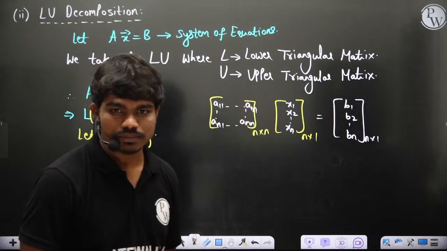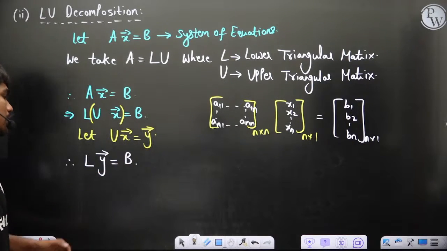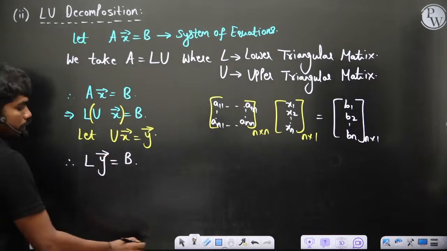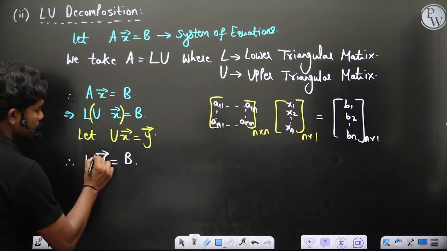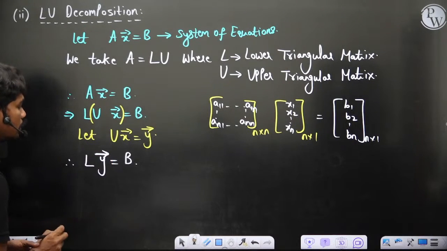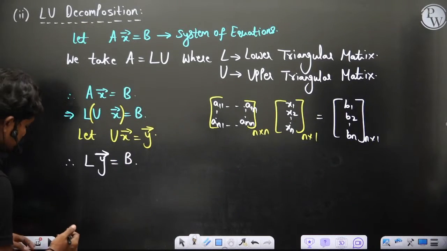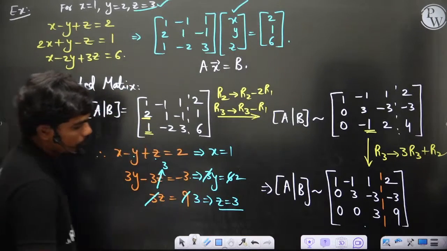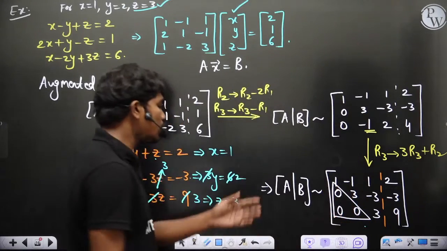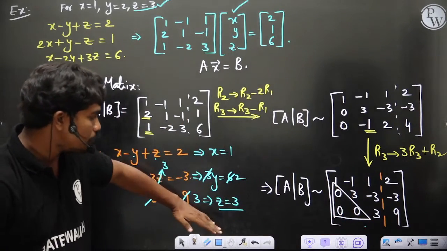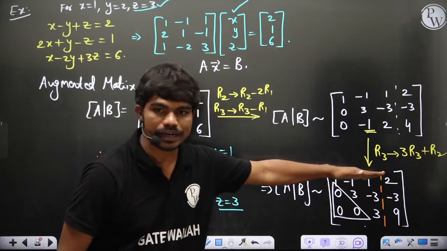Gauss-Jordan is also similar to this, we'll see. So Ly is equal to b, of course. Let's understand Ly is equal to b. This is L into y. So what is L? L is a lower triangular matrix. If you observe, the earlier one is an upper triangular matrix because these elements are zeros. So in order to get the solution, you did backward substitution. You started at the bottom, the last row, and did backward sweeping so that you got all the unknowns.